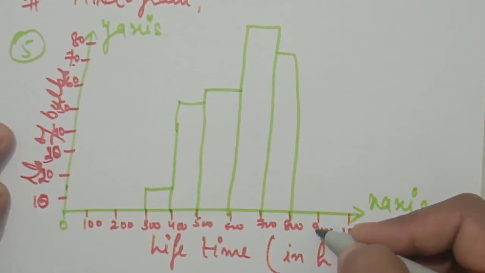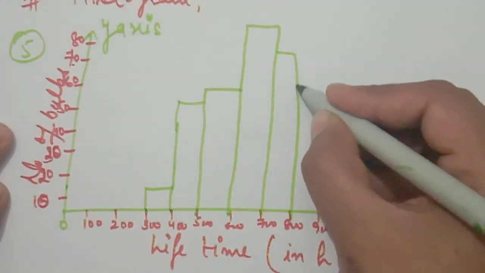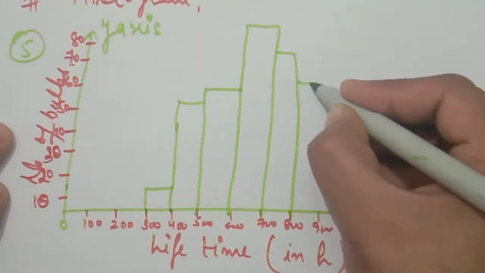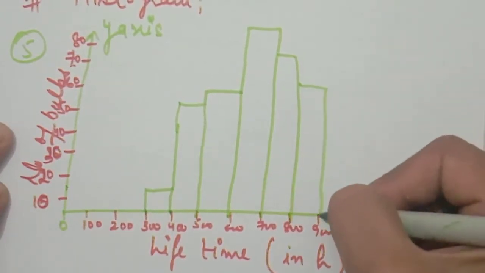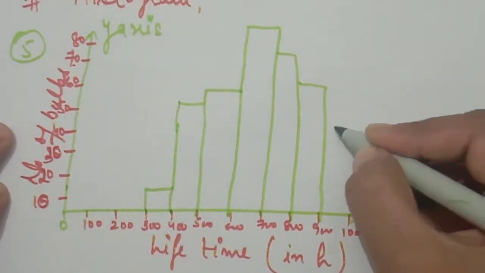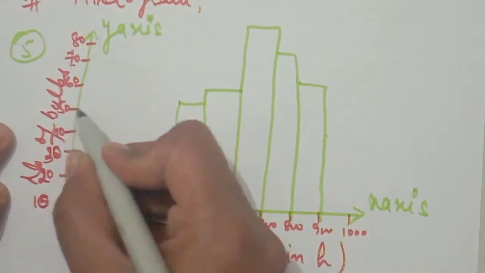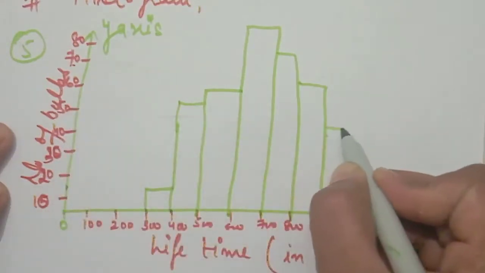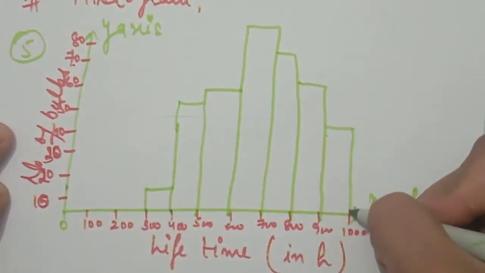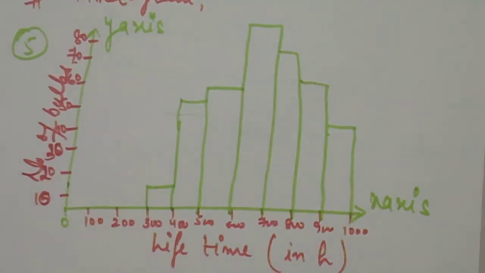And then 62. And 48. Here we have 50 and then 48. When you draw it with the help of a pencil, scale and eraser, the widths of the bars should be equal to each other.